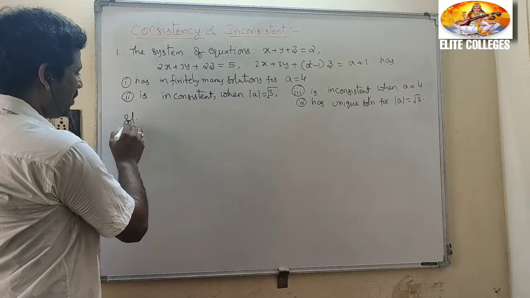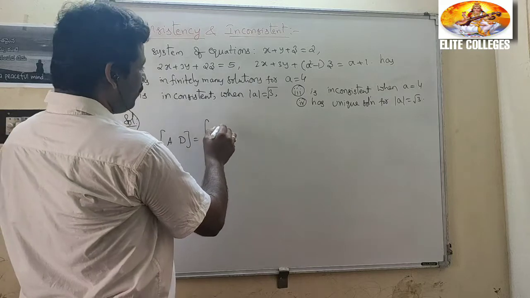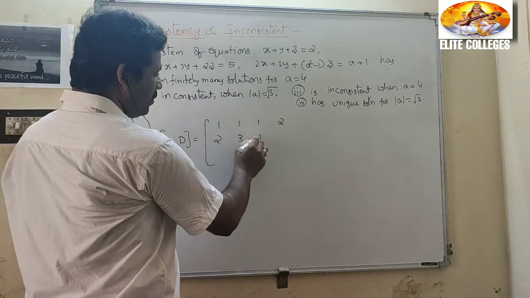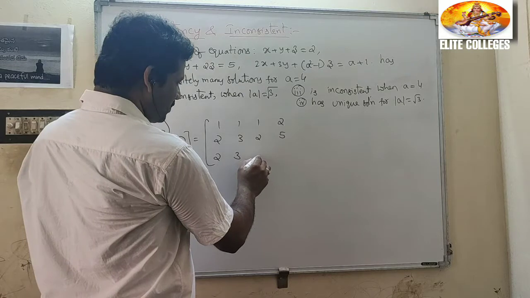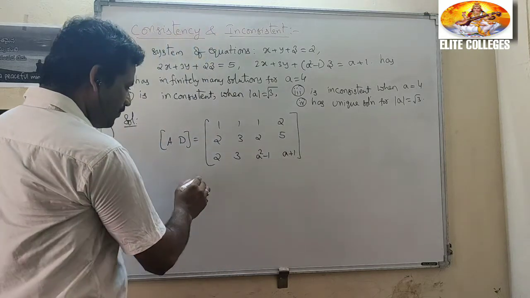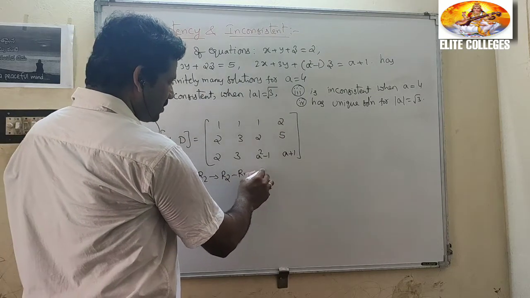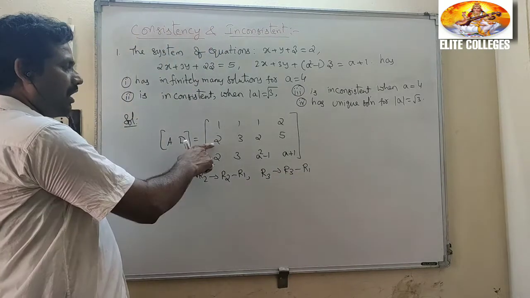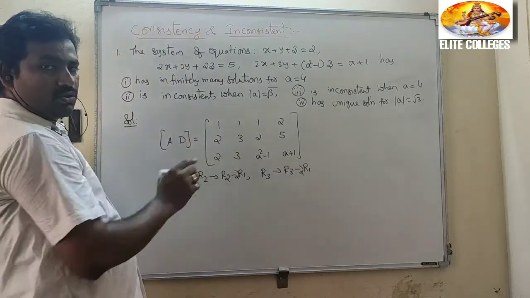You just start with the augmented matrix. This is the augmented matrix: 1 1 1 2, and the second row 2 3 2 5, and for the third row 2 3 a² - 1, and next a + 1. What do you do? R2 implies R2 minus 2R1. R3 implies R3 minus 2R1.